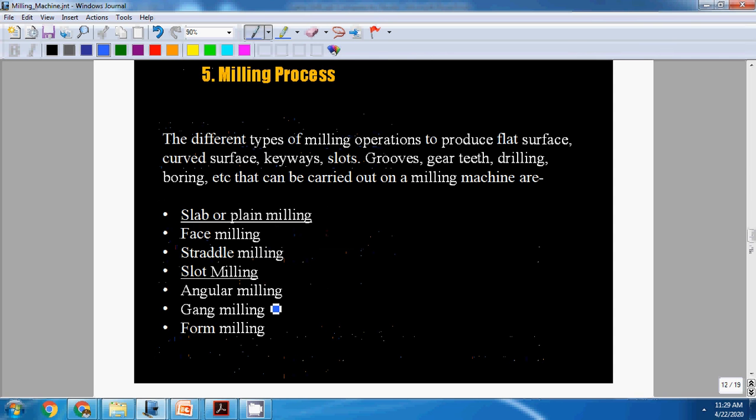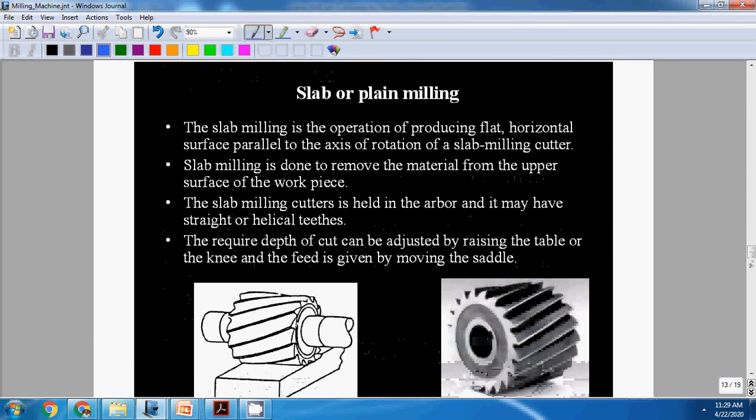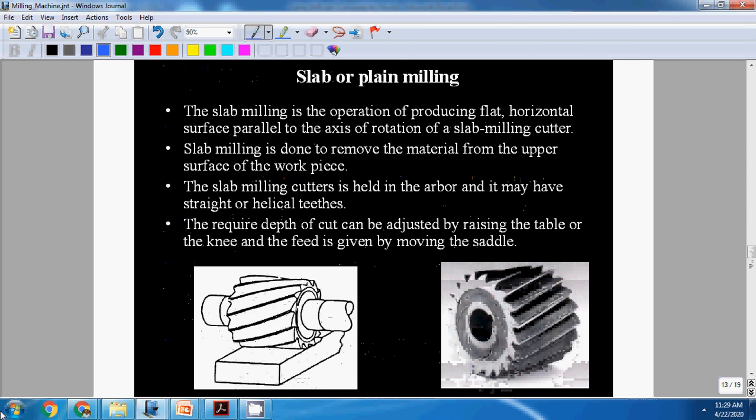Milling processes. These are the different types: slab milling or plane milling, face milling, straddle milling, slot milling, angular, gang, and form milling. Slab milling. This is the sketch for the slab milling. Slab milling is the operation of producing flat horizontal surface. Here, the axis of the cutting tool is parallel to the surface.